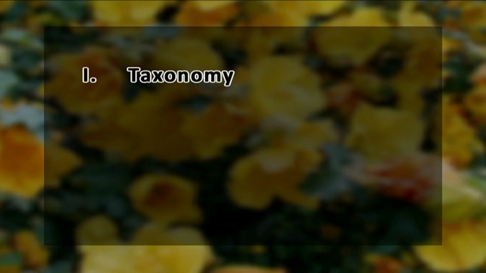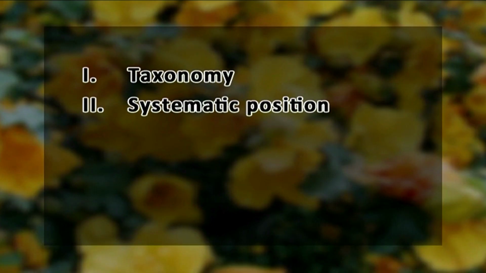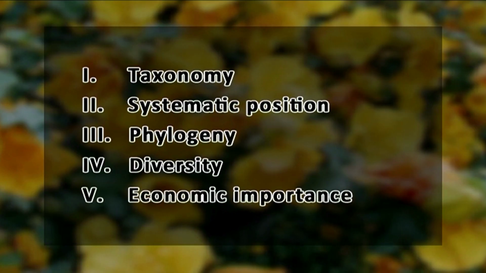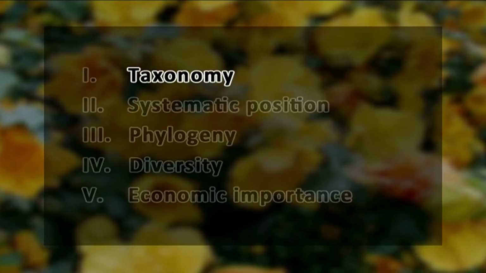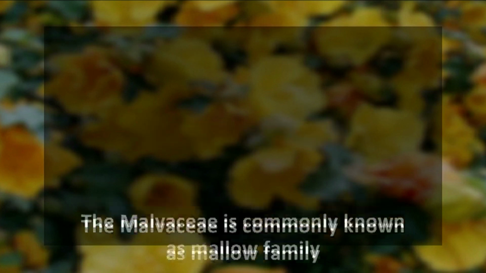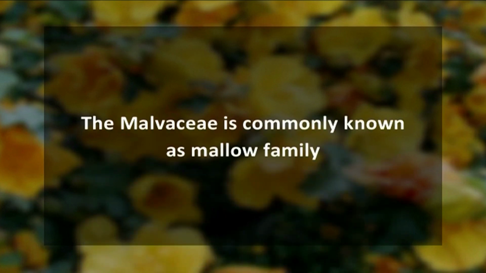In this lecture, these aspects of the family Malvaceae will be discussed. Number 1, taxonomy. Number 2, systematic position. Number 3, phylogeny. 4th, diversity. And 5th and the last, economic importance. So starting with taxonomy. The Malvaceae is commonly known as the Mallow family.